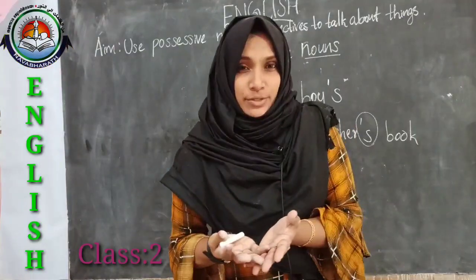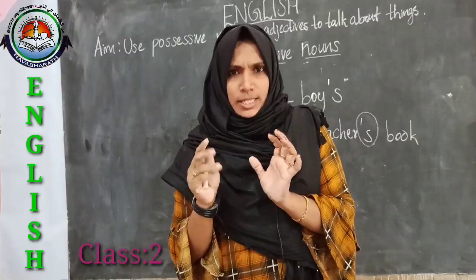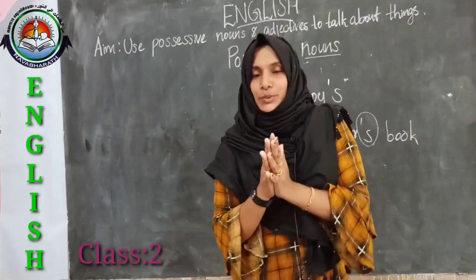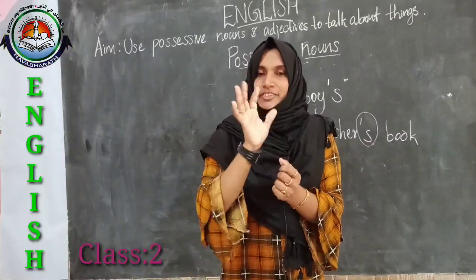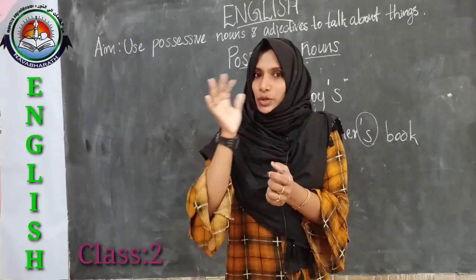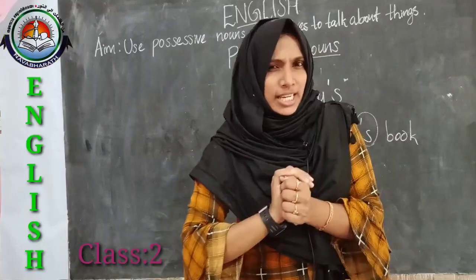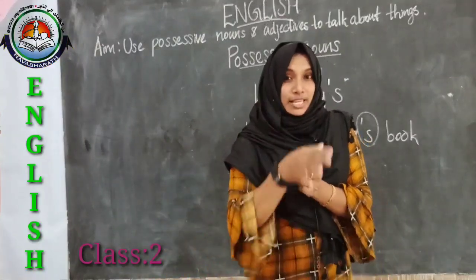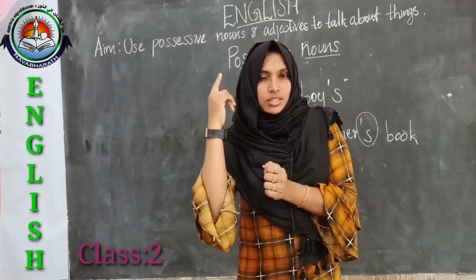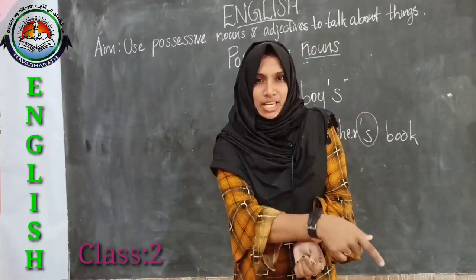Let's move to the case of plural nouns. Plural nouns, we already know that it is more than one. That means there we will be adding the letter S or ES, and there are also some special cases, some words with different spellings. So just remember this in your mind while I am telling this.